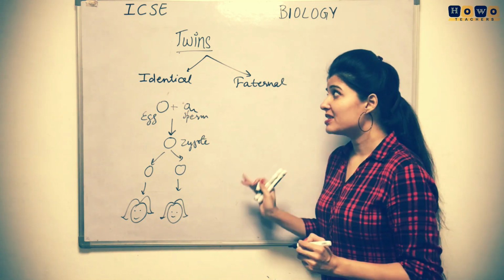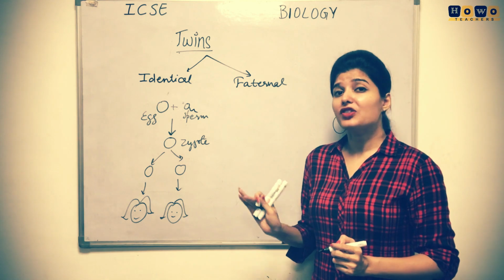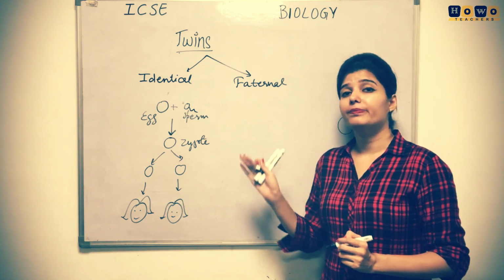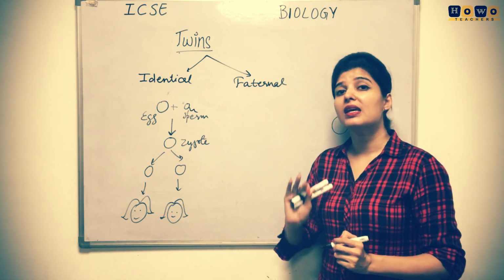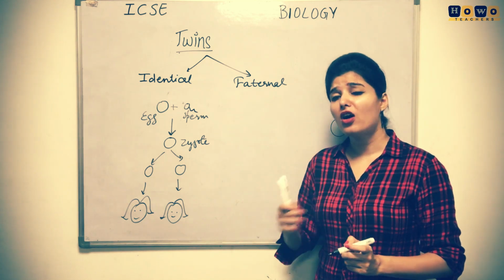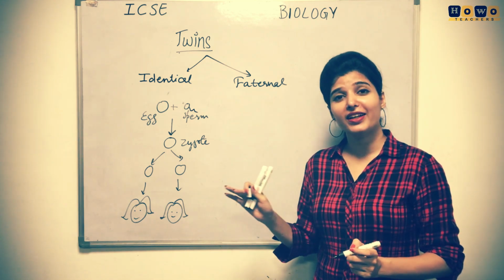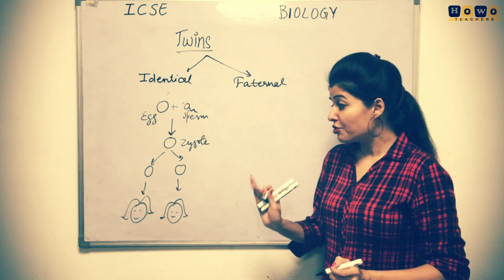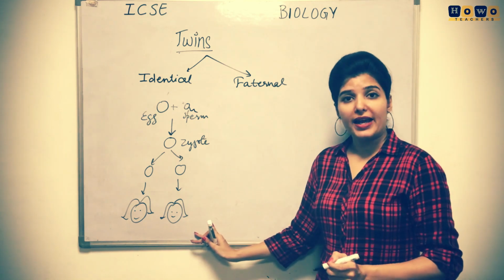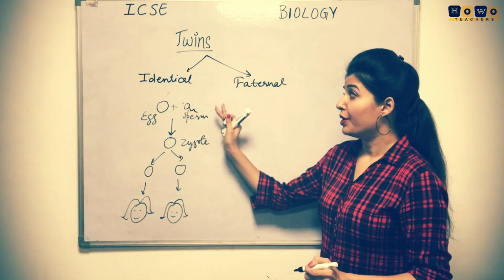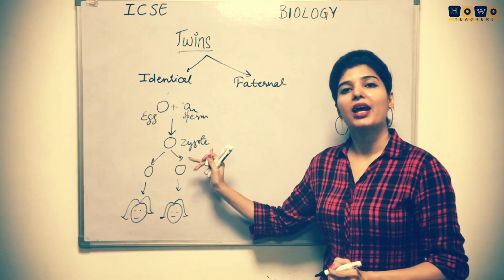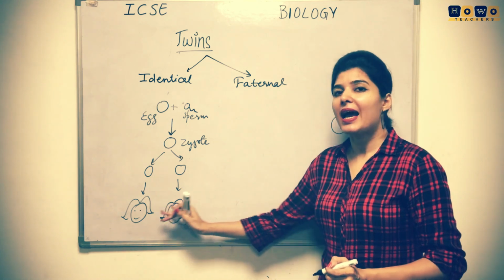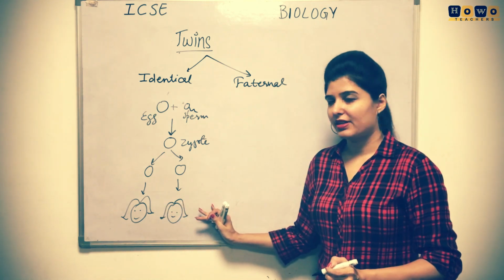So students, you must have seen the case in which two of the babies, means the twins, are exactly the same. They have all the features the same, they have all the characteristics the same, both are either girls or both are boys. So the same kind of children will be formed in two numbers. Why? Because the same zygote has divided into two parts and the same genetic material was there.